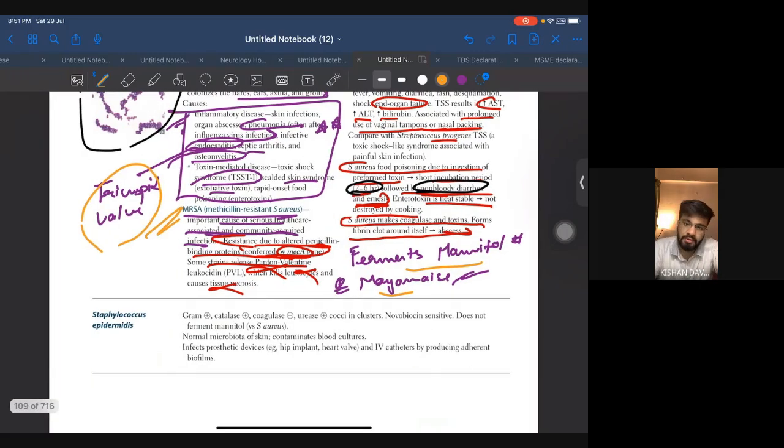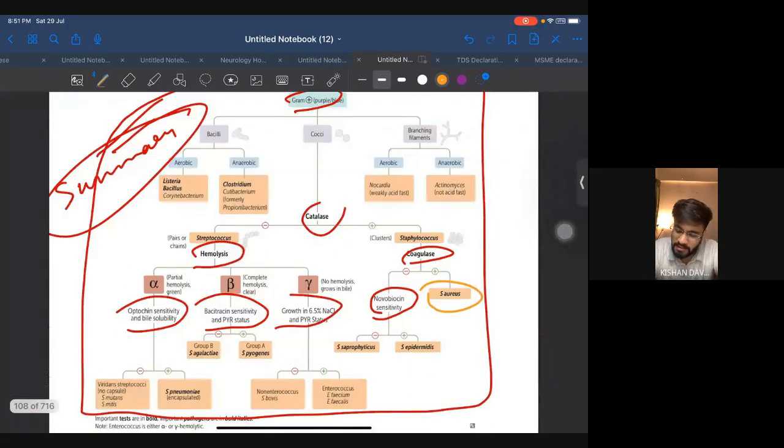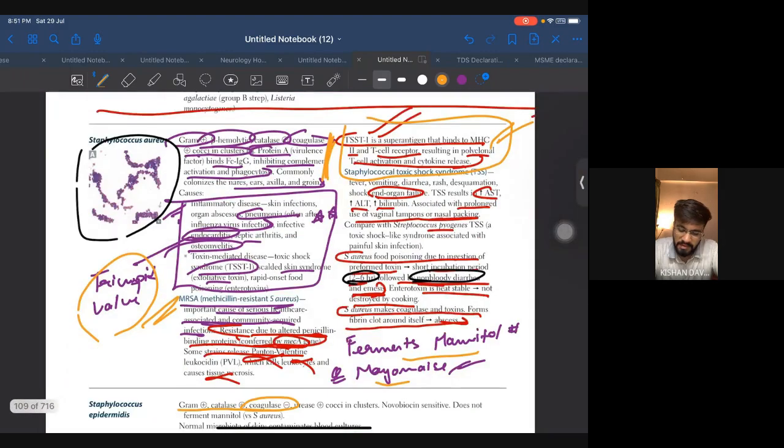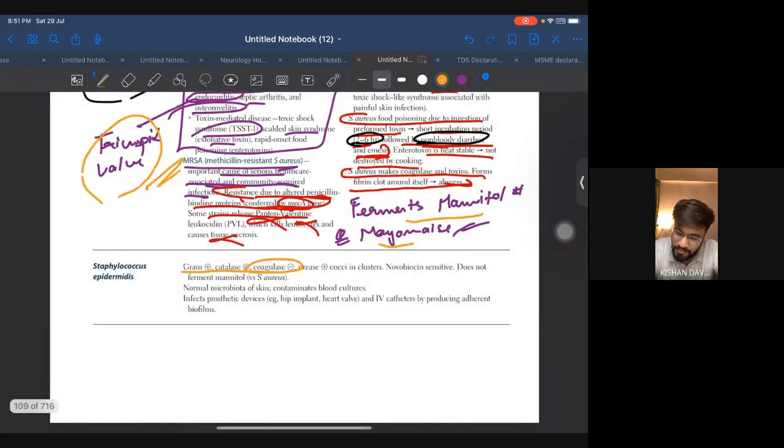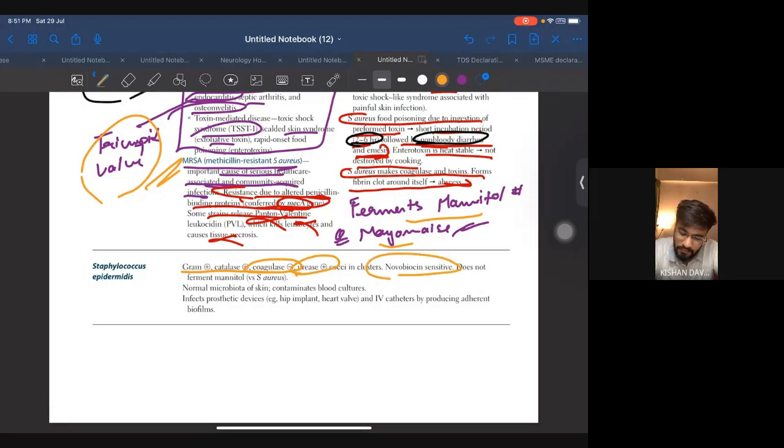Okay, now coming to Staph epidermidis: gram positive, catalase positive, but it is coagulase negative. As we see here, it is coagulase negative. So if it is coagulase negative, we will go further. Urease positive. Novobiocin sensitive. Does not ferment mannitol. Normal microbiota of skin, contaminates blood culture. In fact, prosthetic device, this is where you will be picking it out.